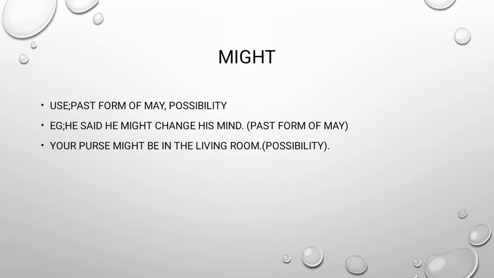Next one is might. Might is used for the past form of may and possibility. For example, he said he might change his mind. The past form of may is might. Your purse might be in the living room. Here we are using possibility.